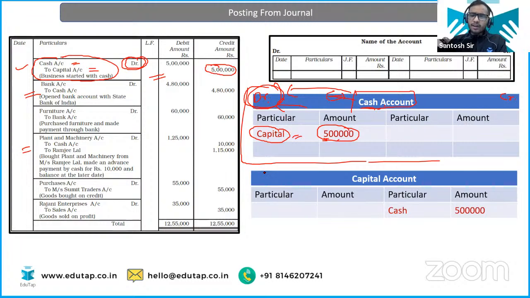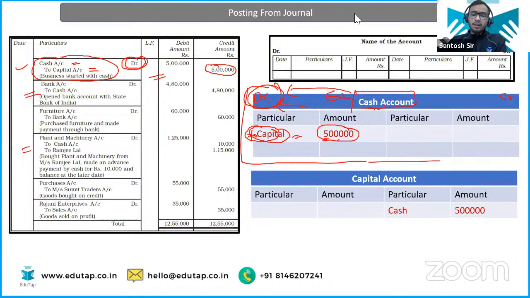You will not write any "to" or "by". You can skip it. But if you want to write, you will have to write "to". Okay, Mansi? Cash account debit to capital. But even if you simply write capital, it is very obvious. This capital is getting credited and cash account is getting debited. Chalo.